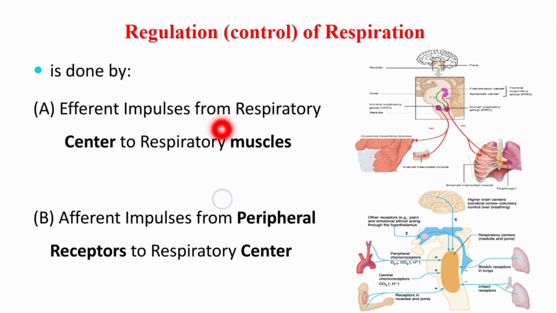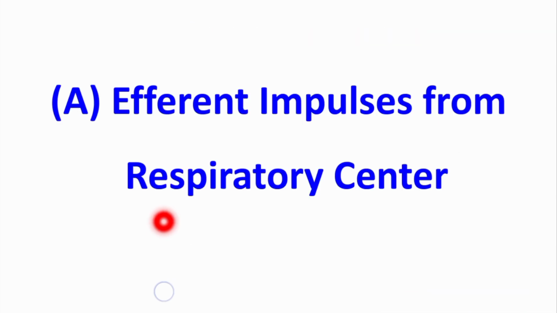In this video, we are going to talk only about the efferent or motor impulses which originate from the respiratory center and go to the respiratory muscles. While in the next video, the link of which you can check in the description of this video, inshallah ta'ala, we are going to talk about the afferent or sensory impulses. So efferent impulses are the motor impulses which pass from the respiratory center.